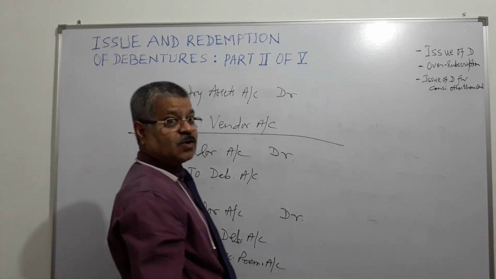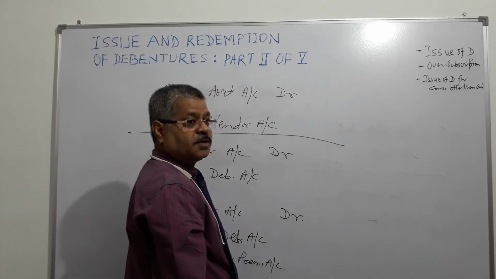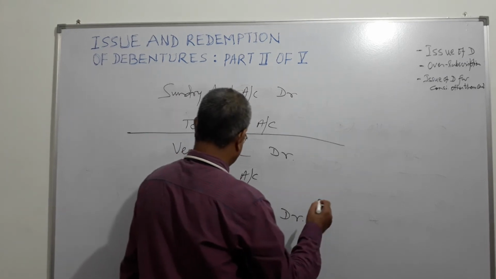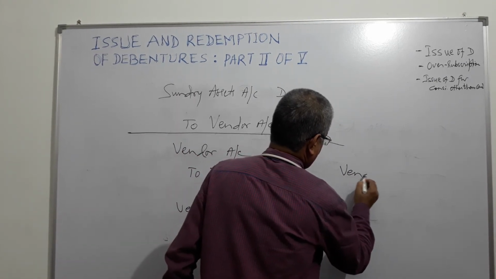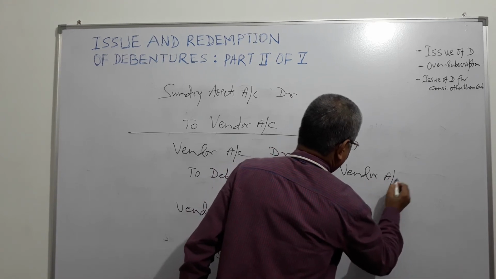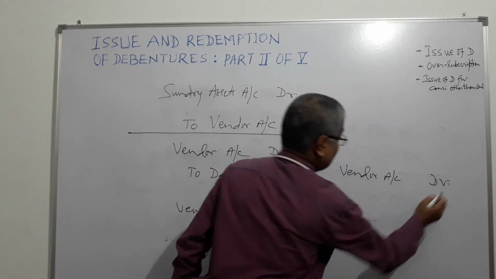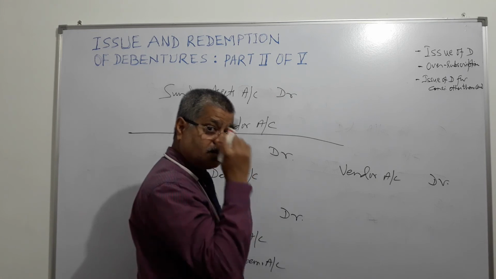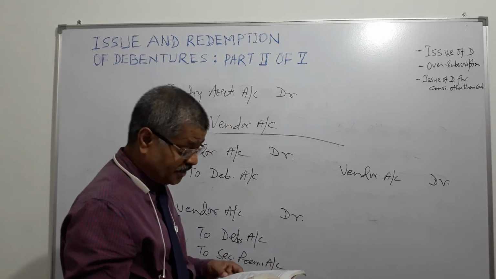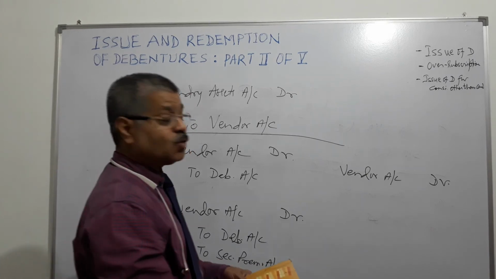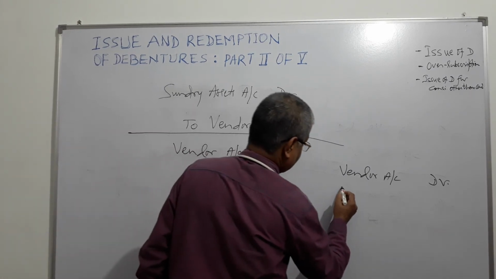If it is a case of discount, then vendor account debit and one more account will be debited by the amount of discount on issue of debentures.